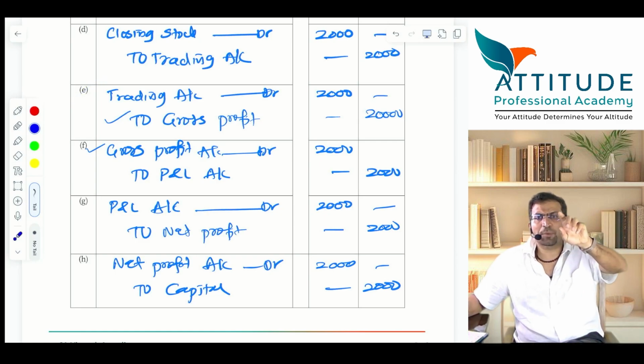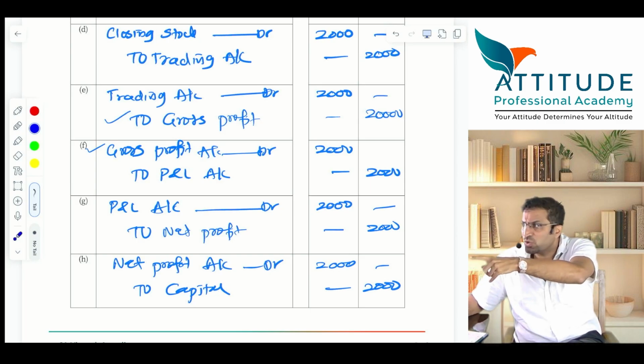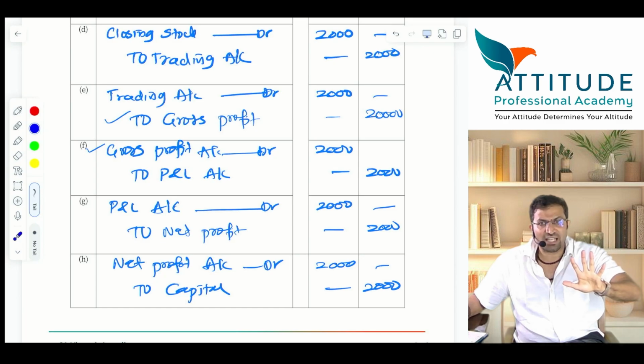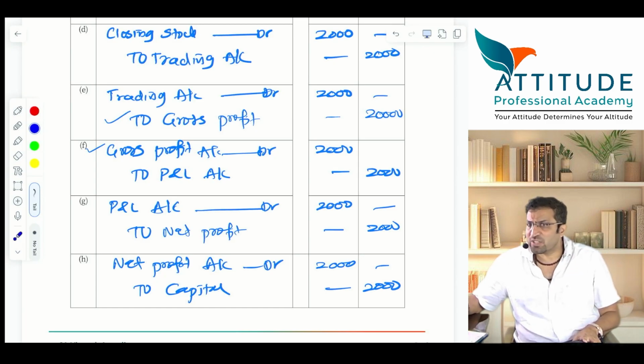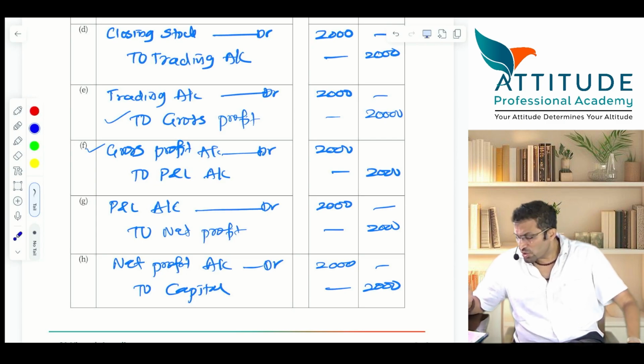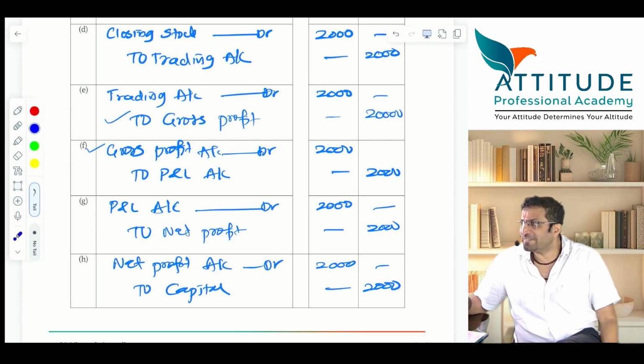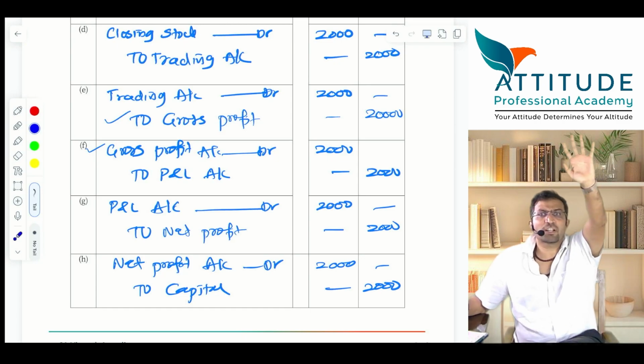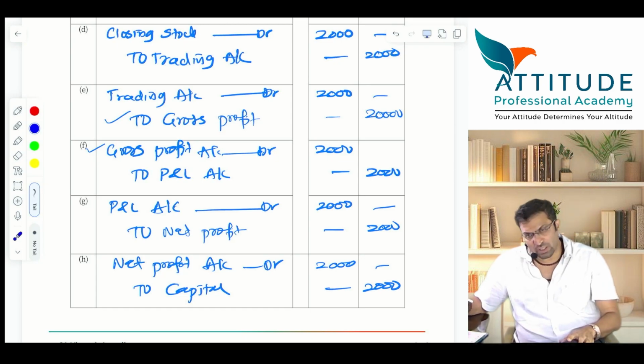Now I'll repeat it again. In the trial balance, how many items are left? In the trial balance, 5. Outside the trial balance, you have opened another account known as closing stock, which is the 6th account, and trading account is already closed. But now which account has come? Gross profit. So gross profit you have opened. Is that clear? All of you understood? Okay. So again 7 accounts.